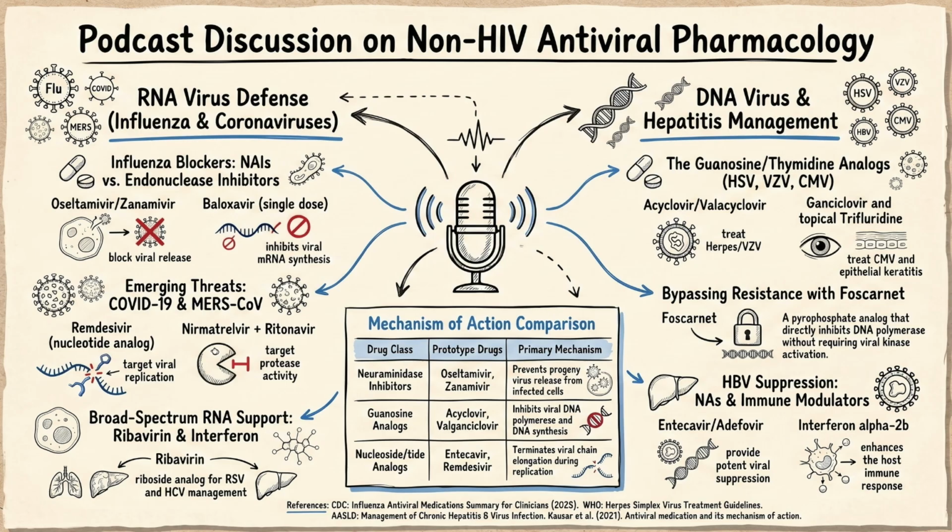I want to push on that. Why does it have a high barrier? Why can't the virus just mutate its reverse transcriptase to reject the drug, like we saw with the herpes kinases? That's the beauty of it. The consequence of entecavir's chemical structure is that it fits the active site of the viral reverse transcriptase so perfectly that any mutation the virus makes to reject the drug also destroys the enzyme's ability to function normally. Oh, wow. The virus is trapped. If it mutates to escape entecavir, it loses its ability to replicate its own DNA. It's a biological checkmate. That is brilliant.